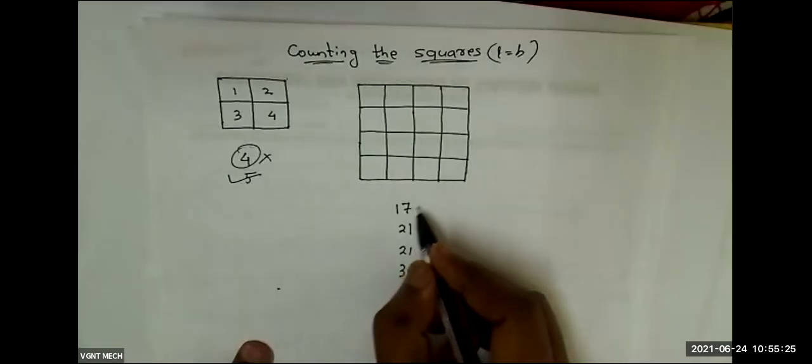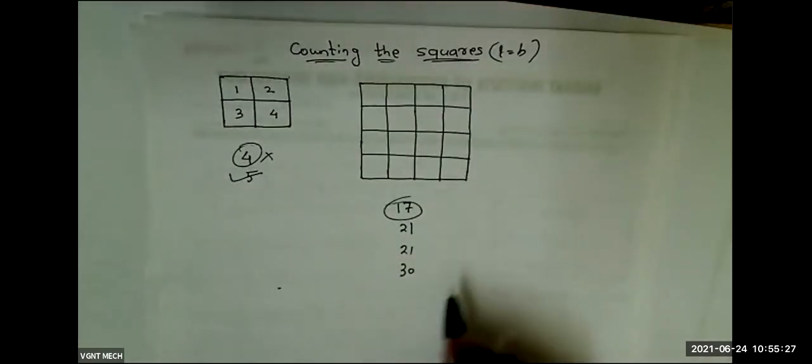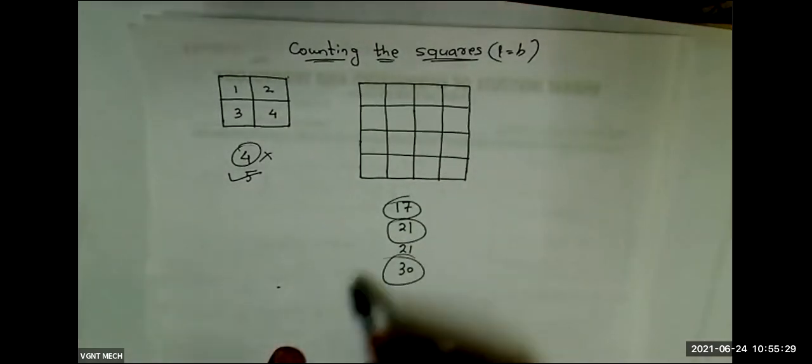Can you tell me how we got 17, how we got 21, and how we got 30? Can you tell how you calculated so fast? How 17, how 21, how 30? Can you tell? 4 into 5 plus 1.